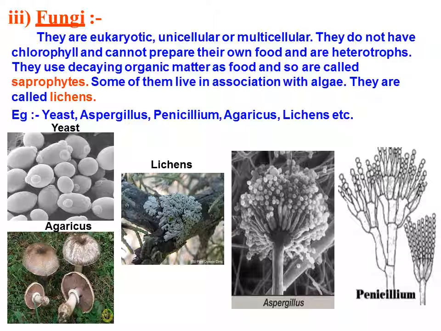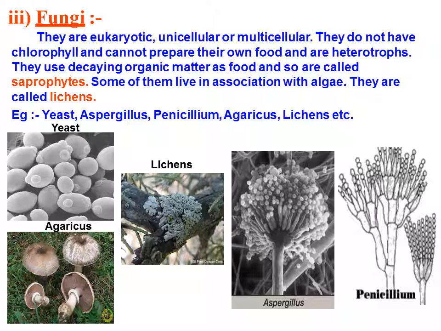Examples we have are yeast, Aspergillus, Penicillium, Agaricus, lichens, etc. These are all examples of fungi. Look, lichens are attached to the branch of a tree, and they get their nutrition from these branches only.